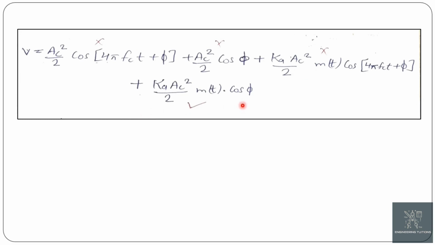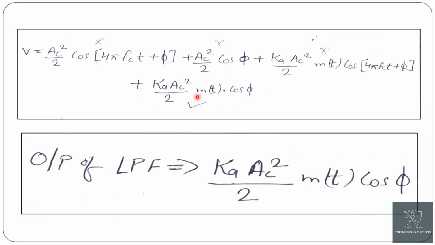In this equation, the first three terms are of no use to us. So these terms are rejected by the low pass filter, and the fourth term will be the output of the low pass filter: Ka Ac square by 2 into m(t) cos phi.